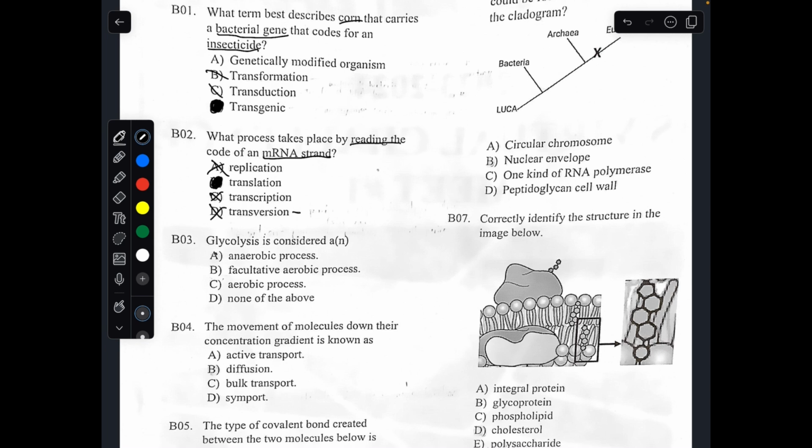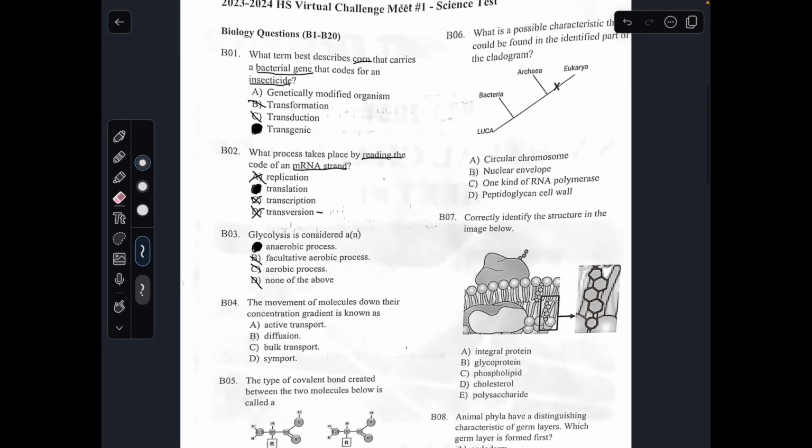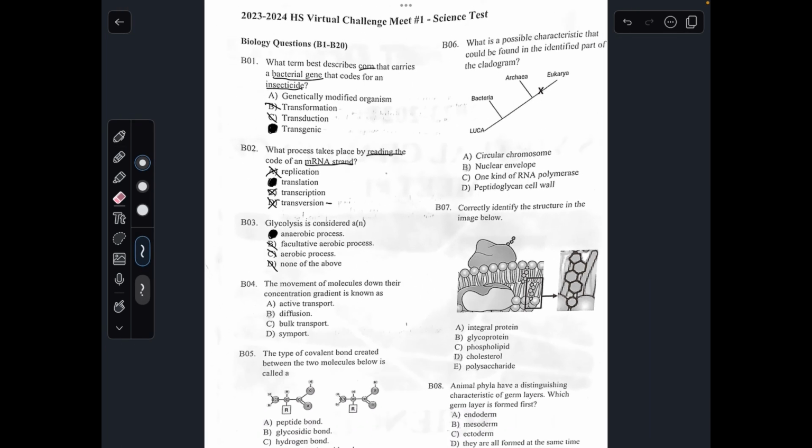Not directly, but oxygen has to be there to start the Krebs cycle. So glycolysis is the only process in cellular respiration that's anaerobic. And the other three are not the right answer because glycolysis is not aerobic.